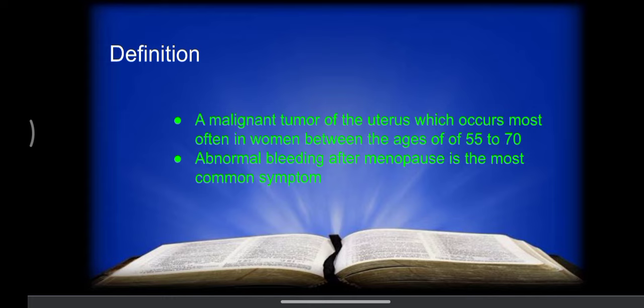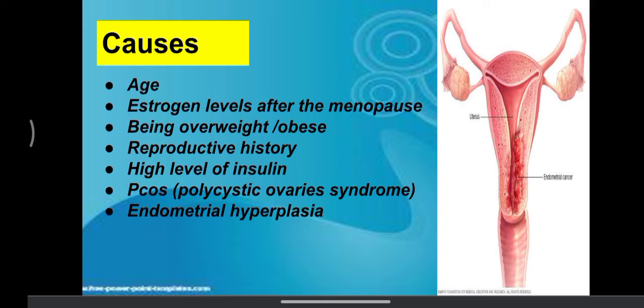Now we'll see causes. Causes are age, estrogen levels after the menopause, being overweight or obese, reproductive history, high levels of insulin, PCOS, and endometrial hyperplasia. Definitely, as we said in the definition, women in the age group of 55 to 70 are at high risk.